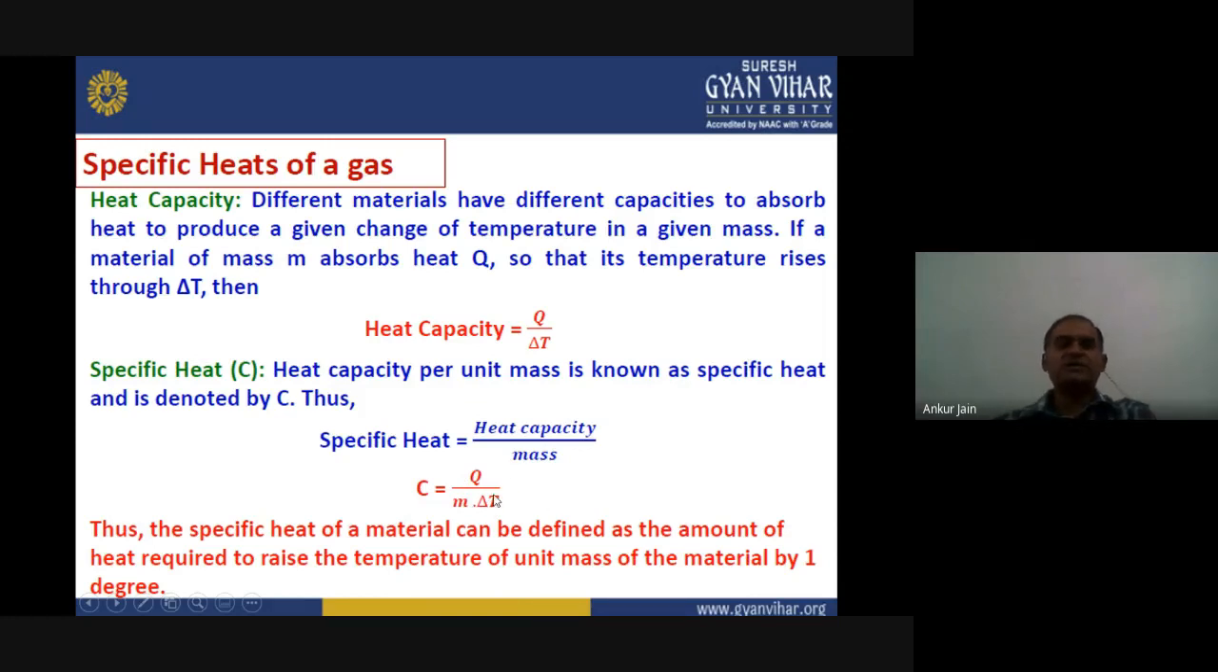Thus, the specific heat of a material can be defined as the amount of heat required to raise the temperature of unit mass. If we put m equals 1 and delta T also 1, then the specific heat will be equal to the required heat to raise the temperature by 1 degree per unit mass. Okay, so we can define it on the basis of this formula. Now this is the general definition for any material, particularly for solids or liquids.